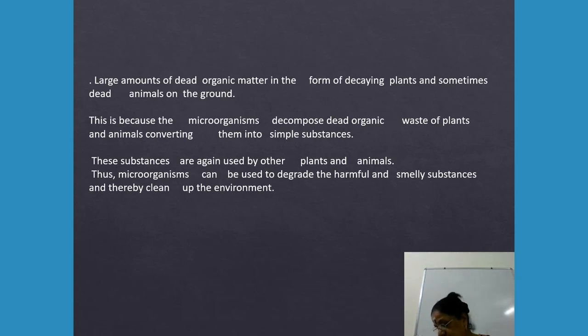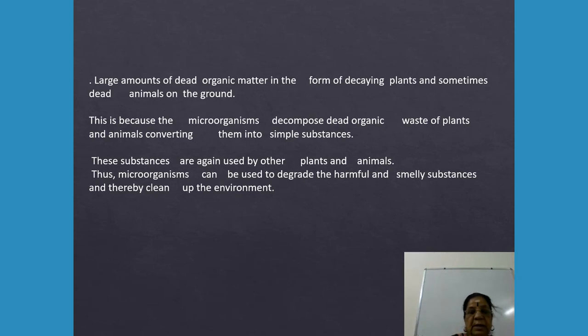They also reduce the growth of harmful bacteria inside the digestive system. I hope you understand. Then bacteriophages are viruses that kill bacteria. They are important in scientific research. Efforts are being made to use them to kill disease causing bacteria.